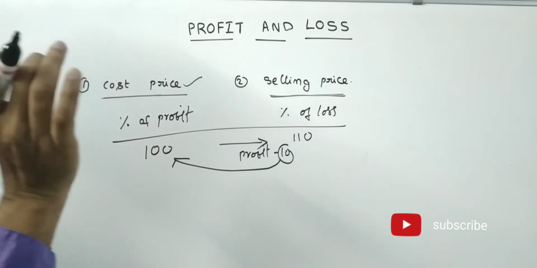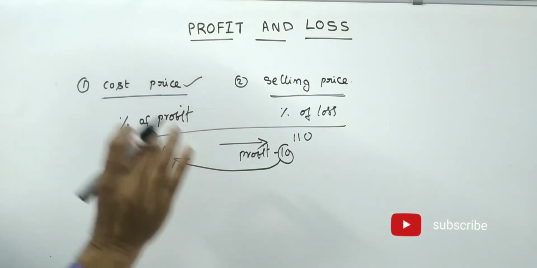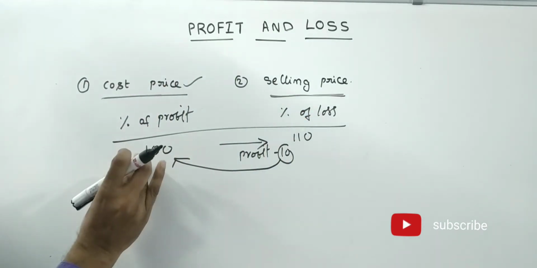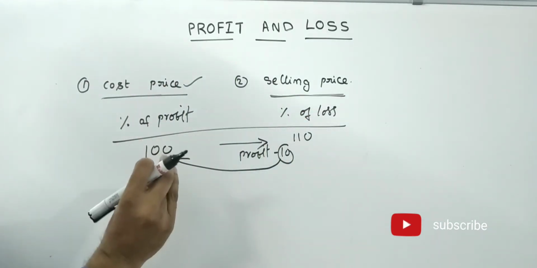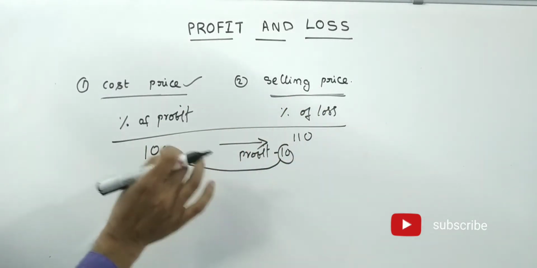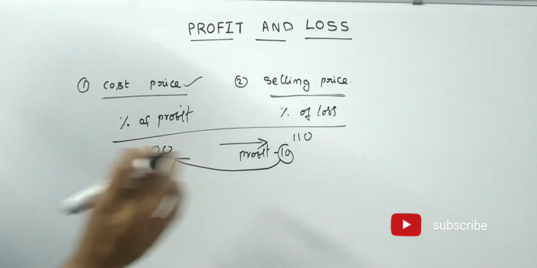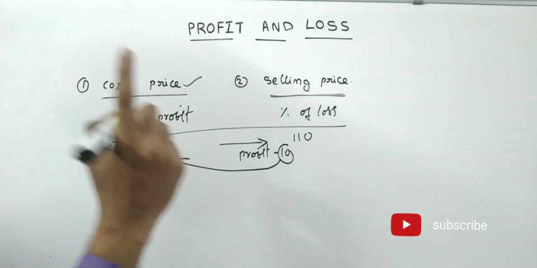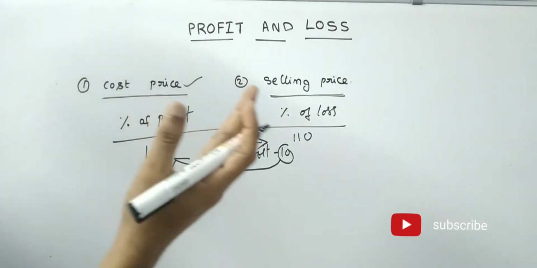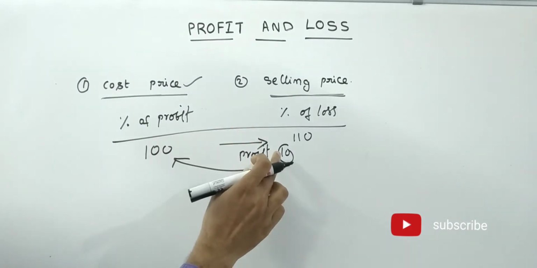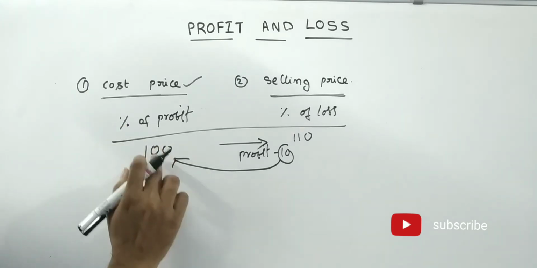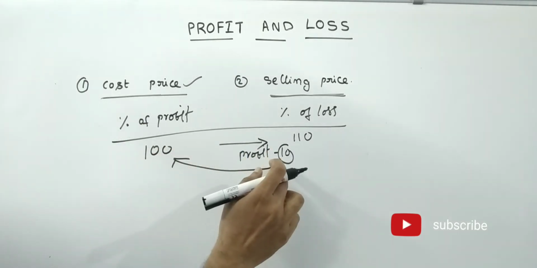That means we should always calculate the profit percentage or loss percentage on the cost price only. See friends, either the profit percentage or the loss percentage, we should calculate by using the cost price only. In my starting sessions, I told you how we can calculate the percentages. Now 20 rupees profit on what? On 100 rupees. Initial investment is 100. On 100, he got 20 rupees profit.